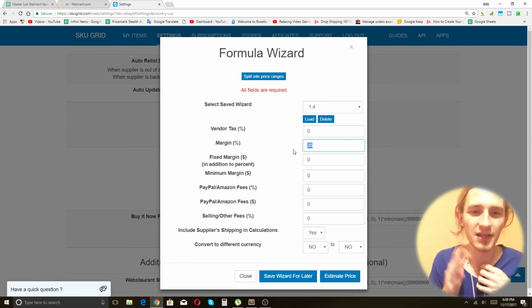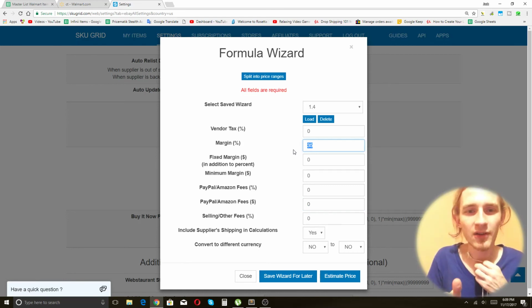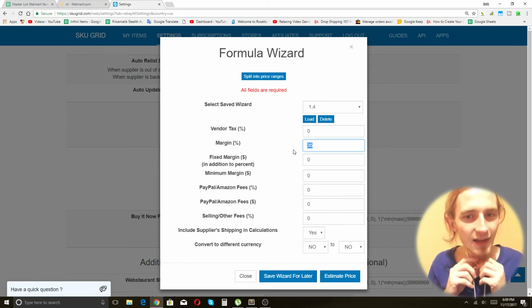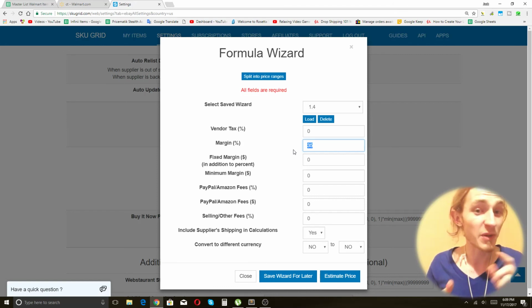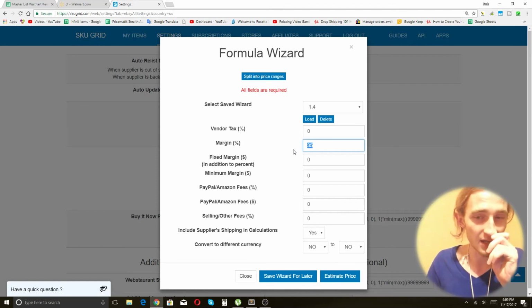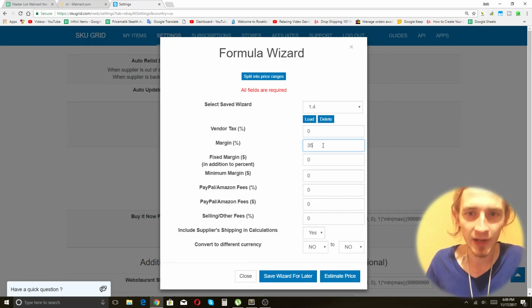And because I understand how the fees work and that kind of stuff, I know that, okay, it's not as simple as just getting the difference in price. You have to pay eBay fees and all that kind of stuff. I know that I want a 35% markup on the item and include supplier shipping and calculations. SKUgrid is able to see that Walmart charges $6, so it does that.